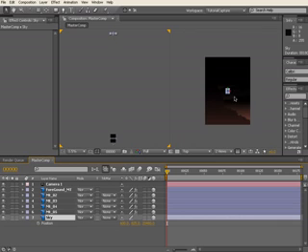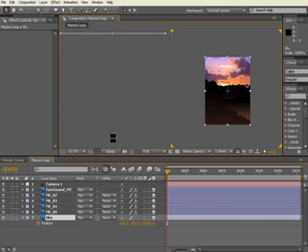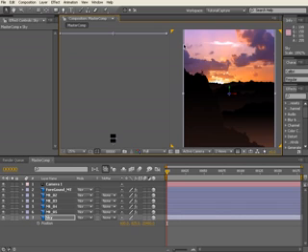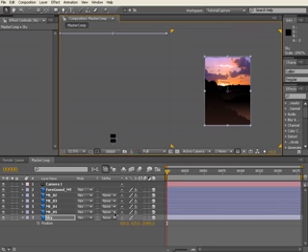So now that we've done that, on the right hand side what we can do is scale using the shift key to maintain the resolution. Scale that up. This is the sky element. Scale it up just slightly bigger, just to be sure. You don't want any cropped edges when we do start to move this camera around. So I've just gone a couple of pixels bigger, and that's going to work nicely.